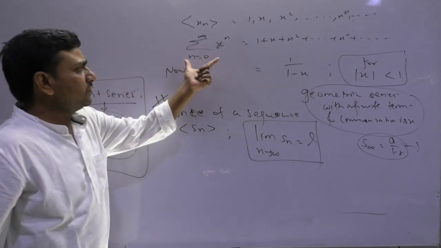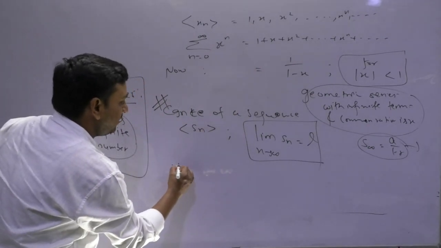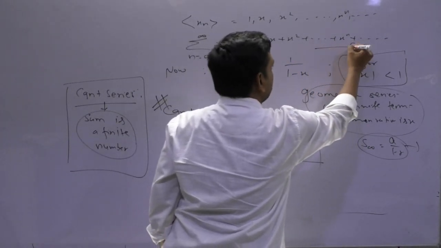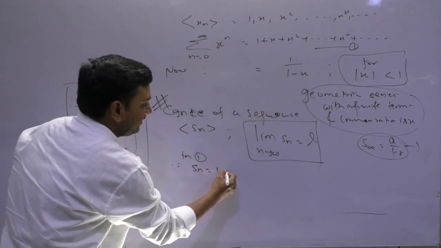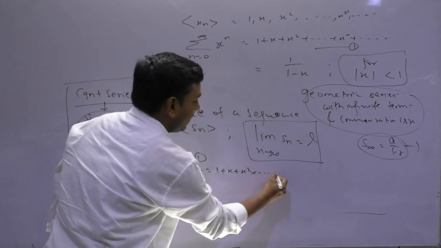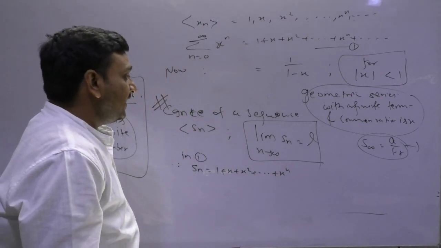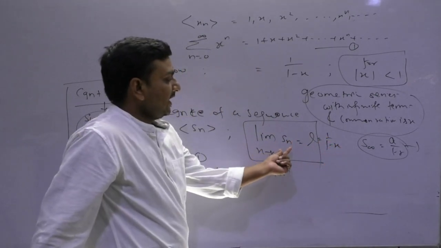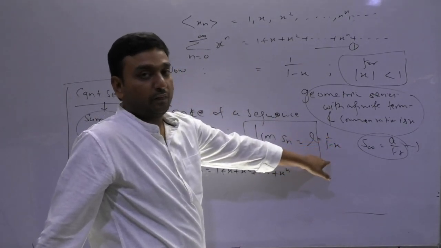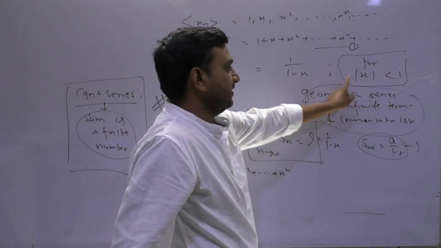So what does it show? What is Sn here? Here Sn is 1 plus x plus x square up to x raised to the power n. What I need to show is that this Sn converges to 1 upon 1 minus x.